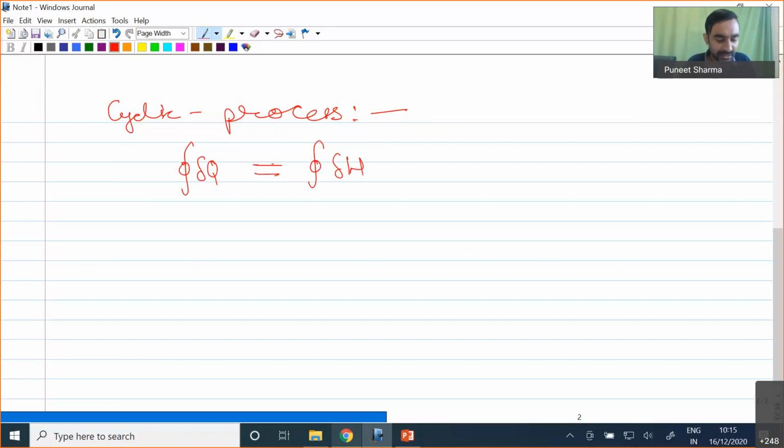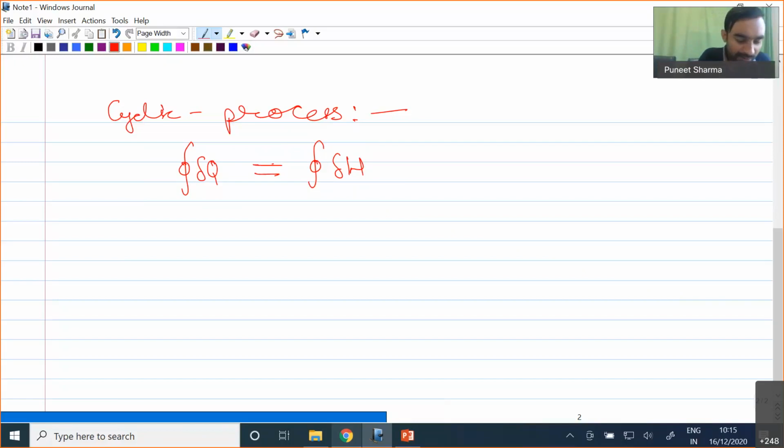So another statement of the first law of thermodynamics is that the cyclic integral of delta Q is equal to the cyclic integral of delta W. So we are talking about the amount of heat transfer and the amount of work transfer. For a cyclic process, the net amount of heat transfer will be equal to the net amount of work transfer.